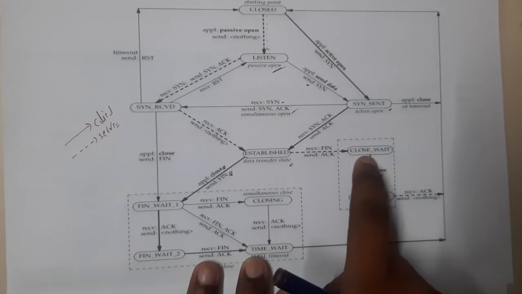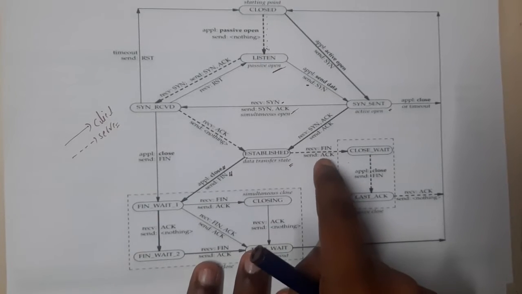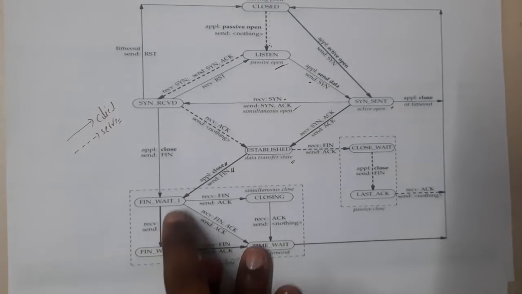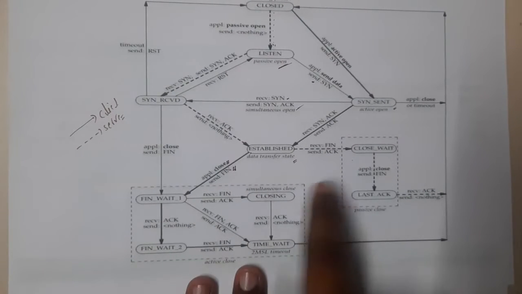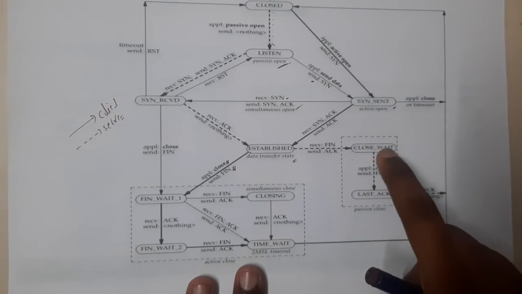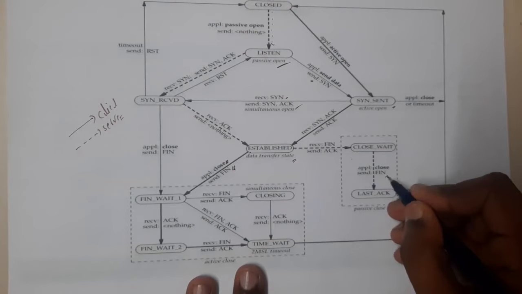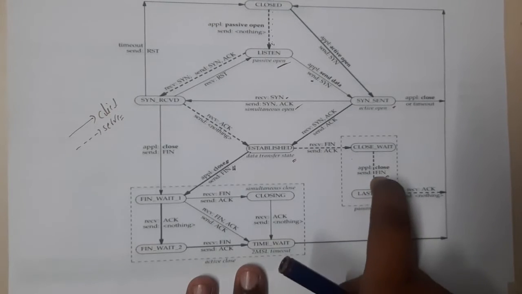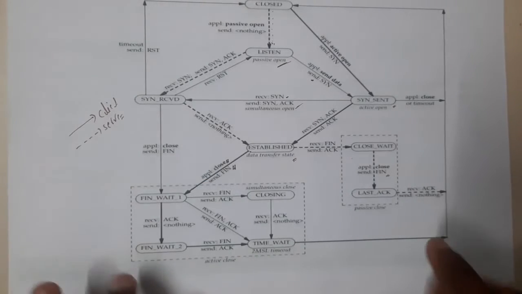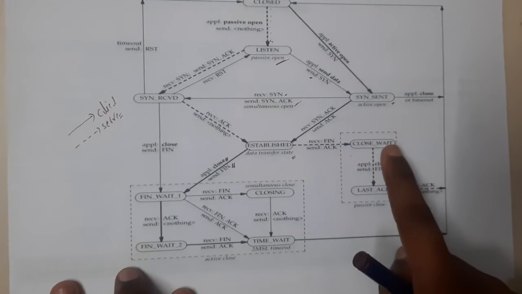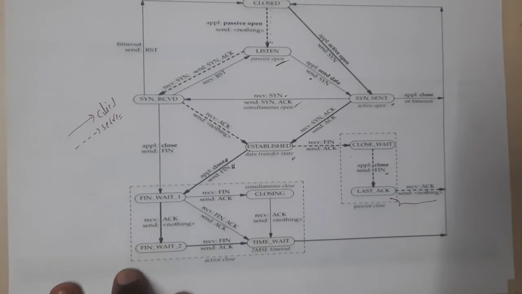Yes. So now it will be in close wait state. Okay. And you are in FIN wait state. Once you receive this acknowledgement, you will move to FIN wait 2 state, guys. Once this acknowledgement has been received here, you will move from here to here. That is nothing but last acknowledgement. So you will send the FIN and you will terminate here. Once you receive this particular FIN, you will acknowledge and confirm that the connection has been disconnected. And once that is done, after some moment of time, you will move back to closed state, guys. Got it?